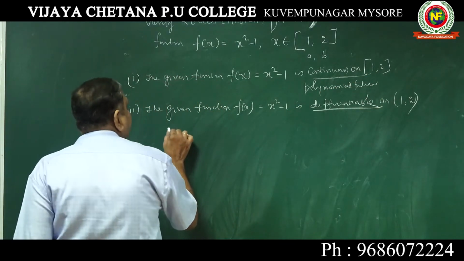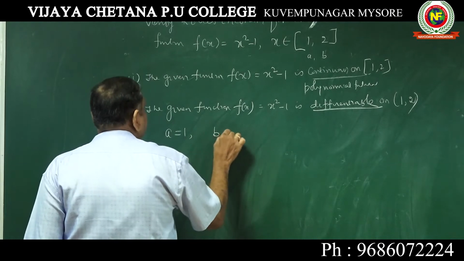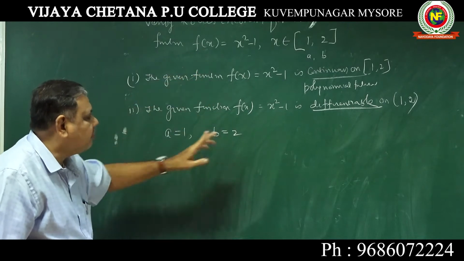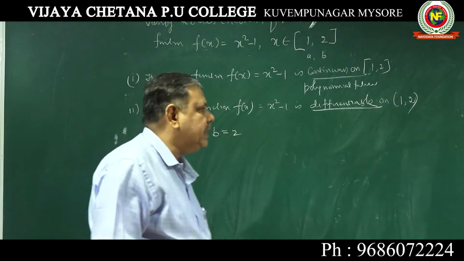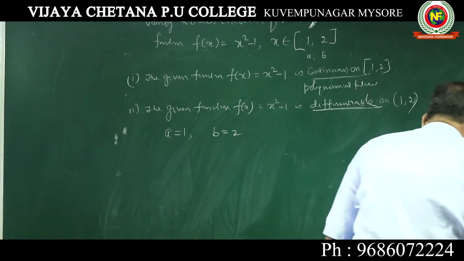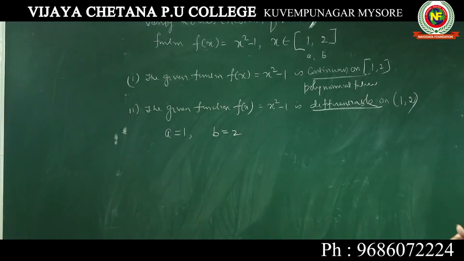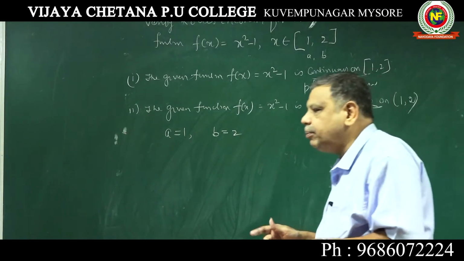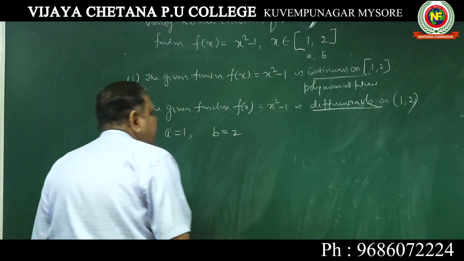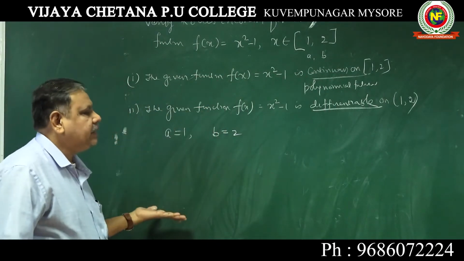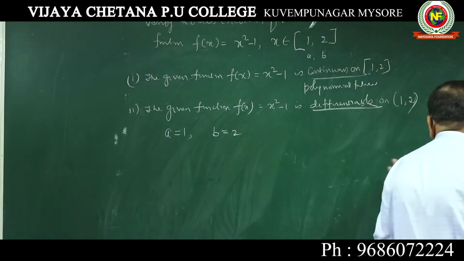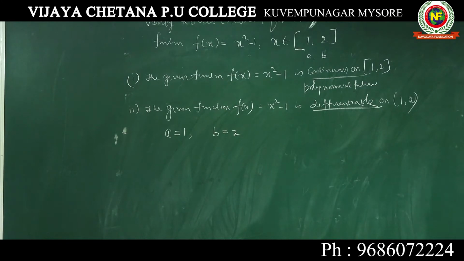Now you take a is 1 and b is 2. You have to find f(1) using this, and find f(2). Find out whether f(a) is equal to f(b). If f(a) is equal to f(b), verify the third condition also. Then you should go for the fourth condition, f'(c). Suppose the third condition fails, you need not go to the fourth condition. You can say the third condition failed. Therefore, Rolle's theorem is not applicable to the given function. That's all the answer you can give.